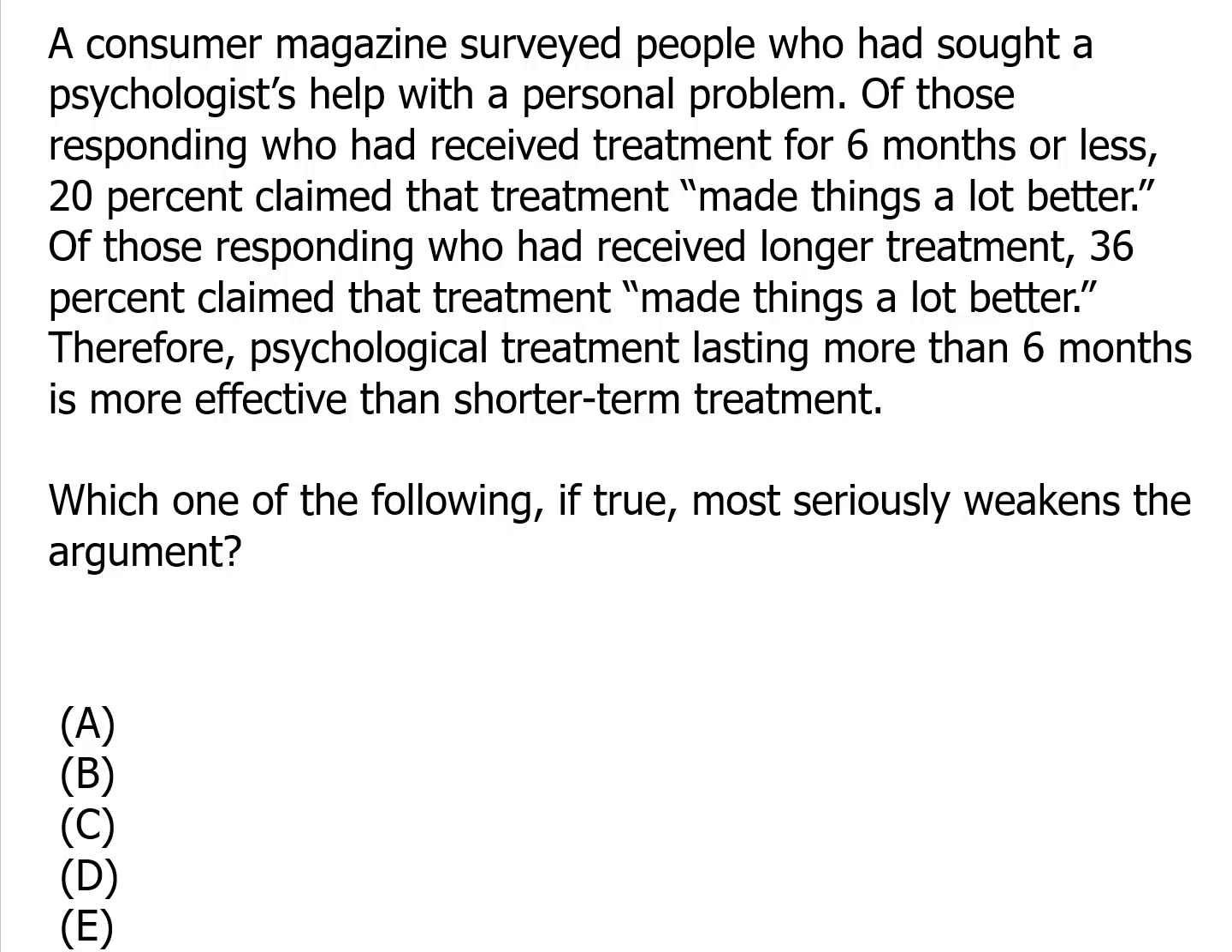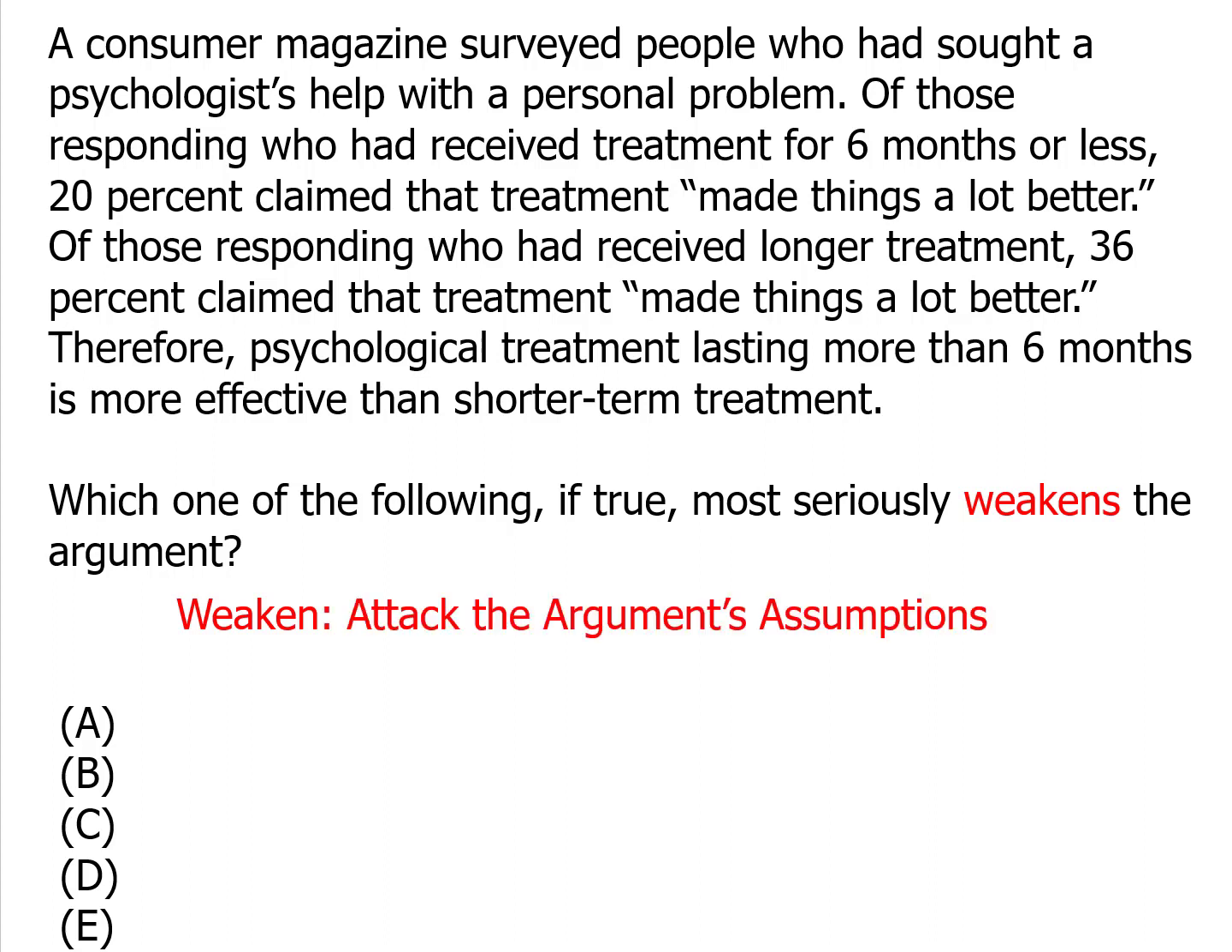Question 15. When a question asks you for something that weakens the argument, you're dealing with a weaken question. No big surprise there. On a weaken question, your job is to attack the argument's assumptions. Of course, you can't attack the assumptions until you know what they are, and you won't know what they are until you break the argument down, digest it, and figure out its conclusion and its evidence.